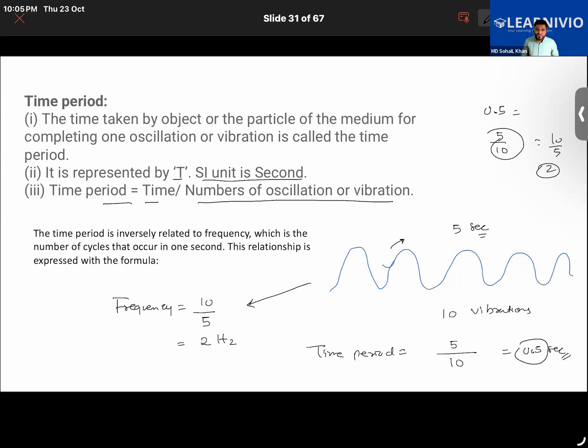Frequency basically tells us how many vibrations are produced in 1 second. How many vibrations are produced in 1 second? A bit confusing, I think? Tell me. No, sir. Okay, good.